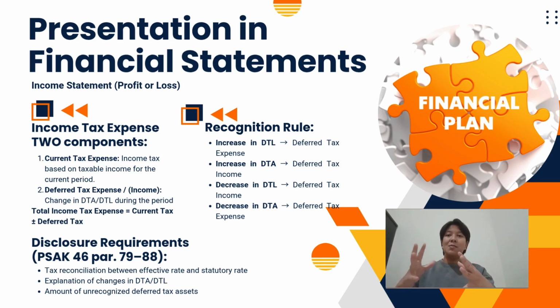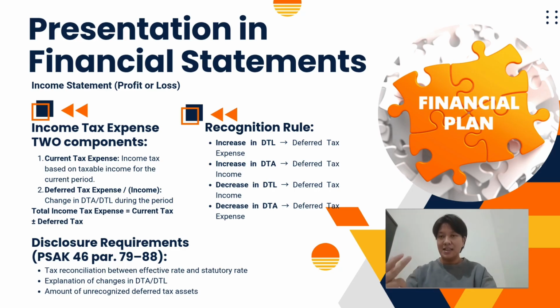Therefore, total income tax expense is calculated as current tax expense plus or minus deferred tax expense or benefit. PSAK 46 also requires disclosures such as tax reconciliation, explanations of changes in DTA or DTL, and information about unrecognized deferred tax asset.